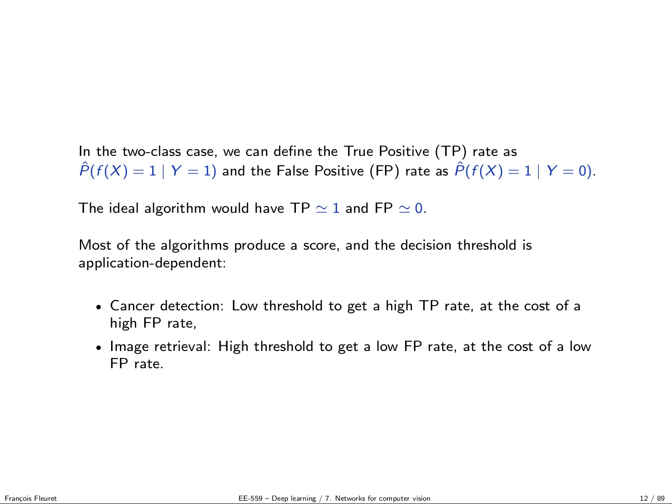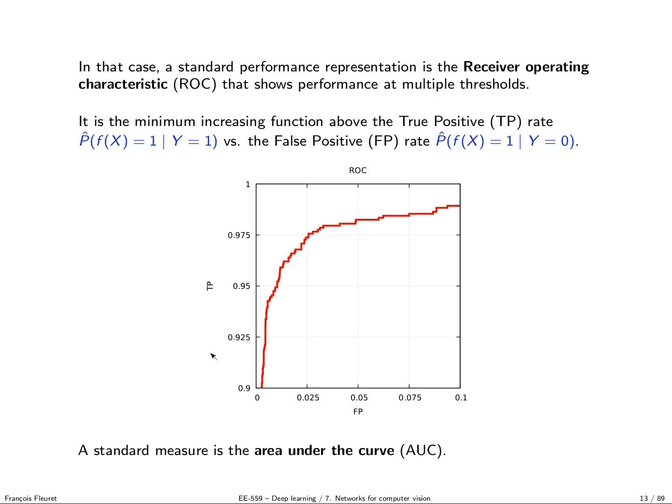So given that it depends on the application, the standard way to represent the performance of an algorithm in all regimes is to plot a curve, for instance the ROC curve, the receiver operating characteristic, where you change your threshold, and for each value of your decision threshold, you compute the false positive rate and the true positive rate on the resulting curve.